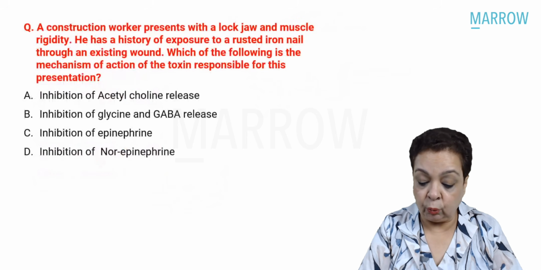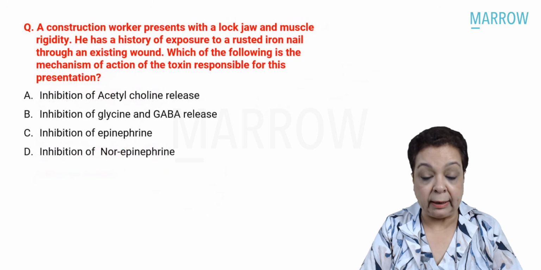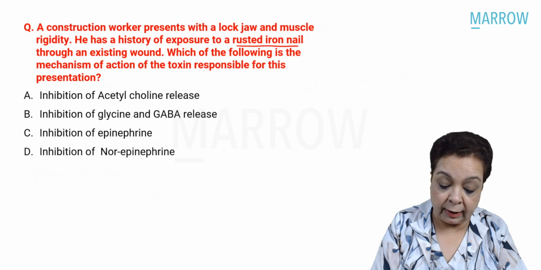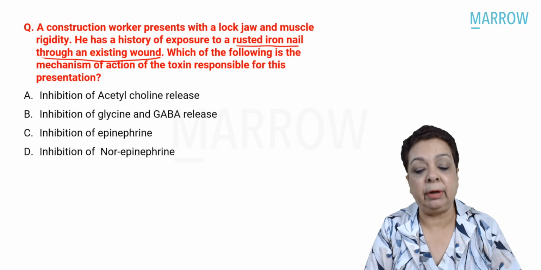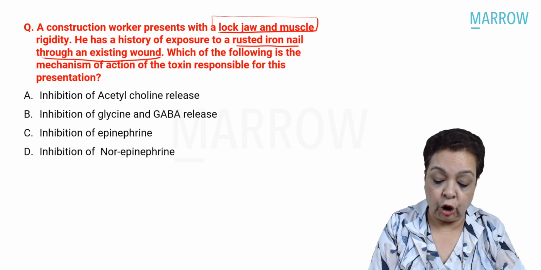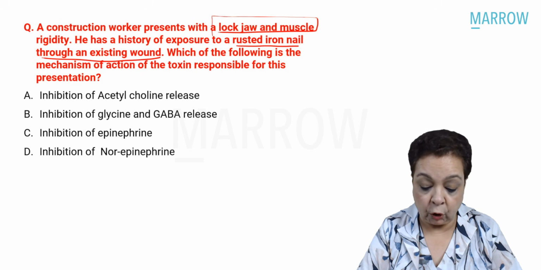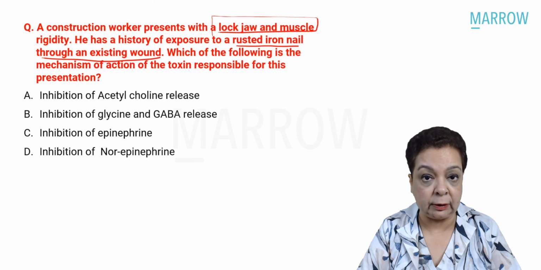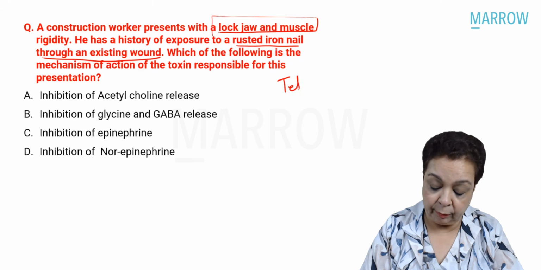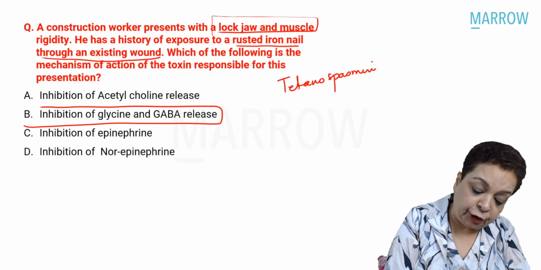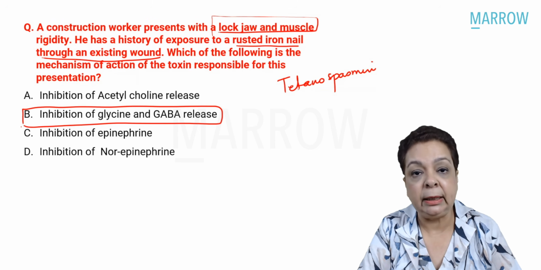A construction worker presents with lockjaw and muscle rigidity. He has a history of exposure to a rusted iron nail through an existing wound, right? So obviously this is pretty clear. Lockjaw and muscle rigidity, we are dealing with a patient of tetanus. Which of the following is the mechanism of action of the toxin responsible for this presentation? So what is the toxin name? Tetanospasmin. And how does it act? It acts by inhibition of the inhibitory neurotransmitters GABA and glycine.